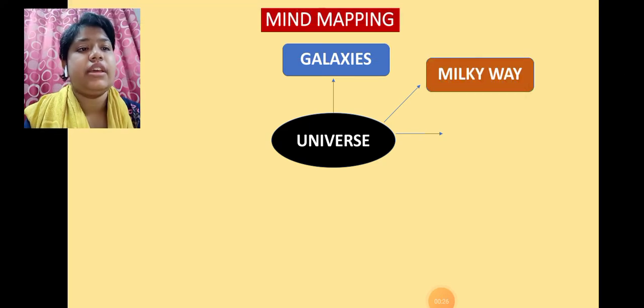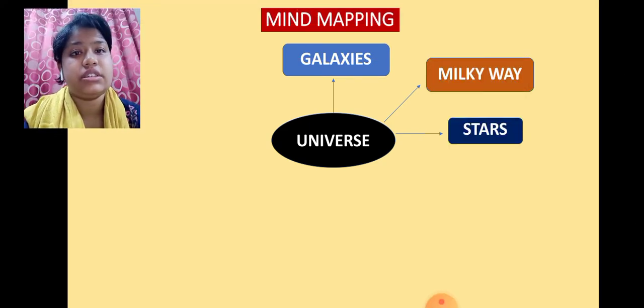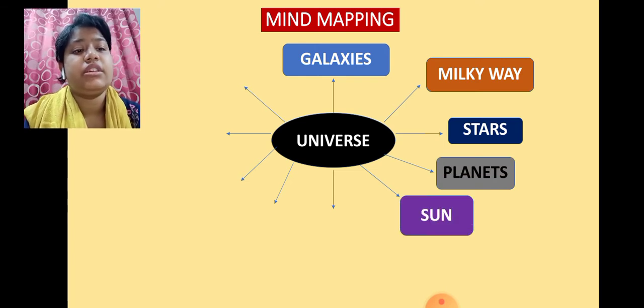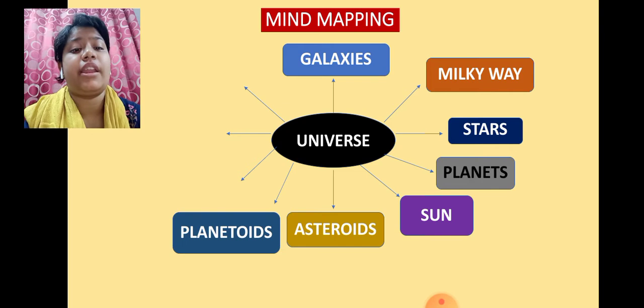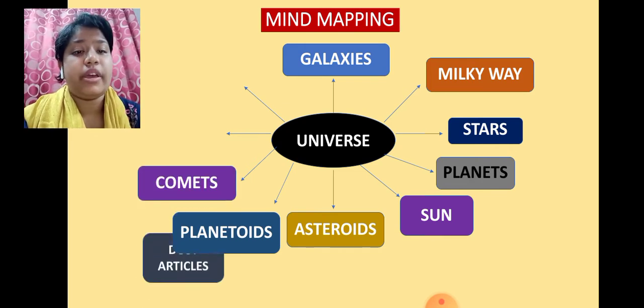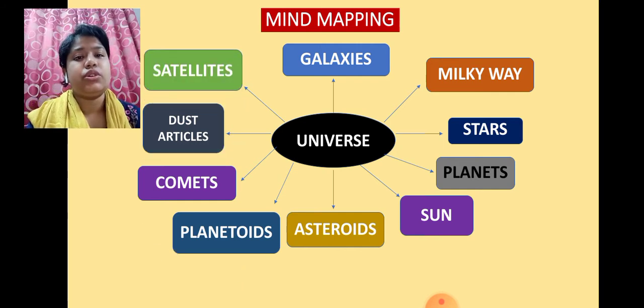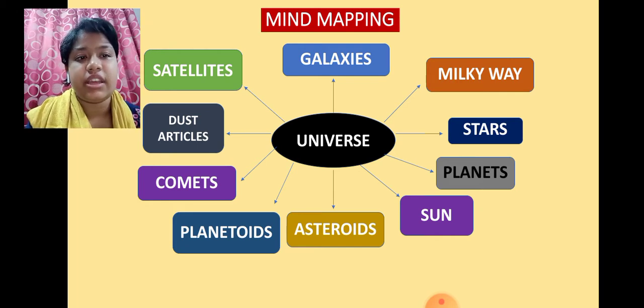Galaxy, then we have the Milky Way galaxy, then we have stars. We also have asteroids, comets, like planets, sun, asteroids, planetoids, comets. Then we have dust particles also. Then we have satellites. Seeing all these things related to the universe, I think we can guess the chapter name. The chapter we will discuss today is chapter number 1, that is Our Earth, from class ninth, chapter 1.